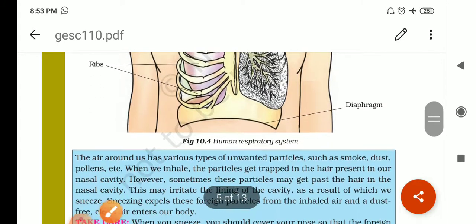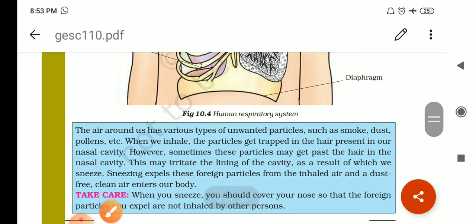Okay. Now, I told you that the air around us has many types of unwanted particles, and to purify the air before it enters into the lungs, hairs are present in our nasal cavity, which trap the dust particles, right?